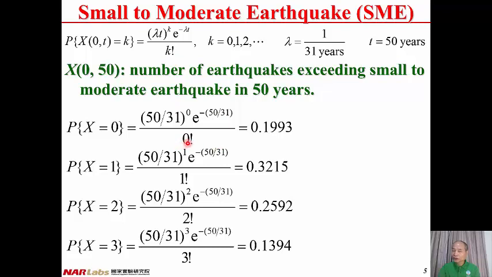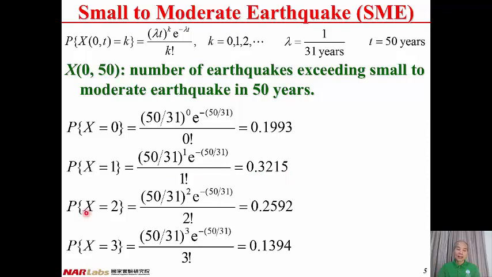After the computation, we have probability of X equal to 0 equal to 0.1993, and probability of X equal to 1 equal to lambda t to the power 1 times exponential minus lambda t divided by 1 factorial